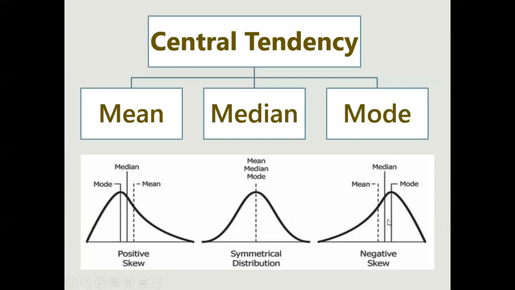But in the negative one, it comes on the later side. And the mean in positive is always towards the last, because mean considers everything. So in the positive one, it will always be last. But for the negative, it will come first.